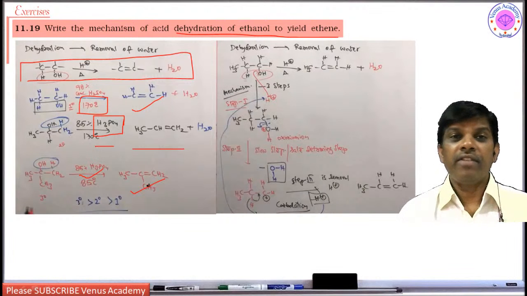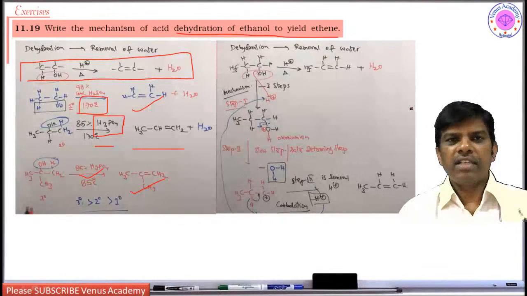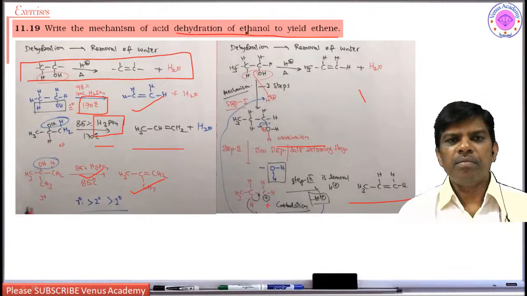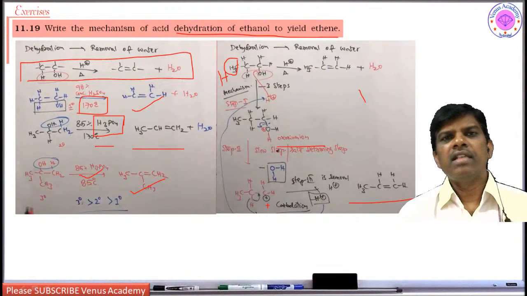This order is very important students, right? So let us take a tertiary alcohol and see the mechanism steps. It takes up a proton to give the oxonium ion. This oxonium ion loses water to give the carbocation. The carbocation loses hydrogen from the beta carbon, adjacent to the alpha carbon, to give the alkene. So if the question is ethanol, then simply, in place of this methyl group, write hydrogen, and the remaining mechanism is going to be the same.